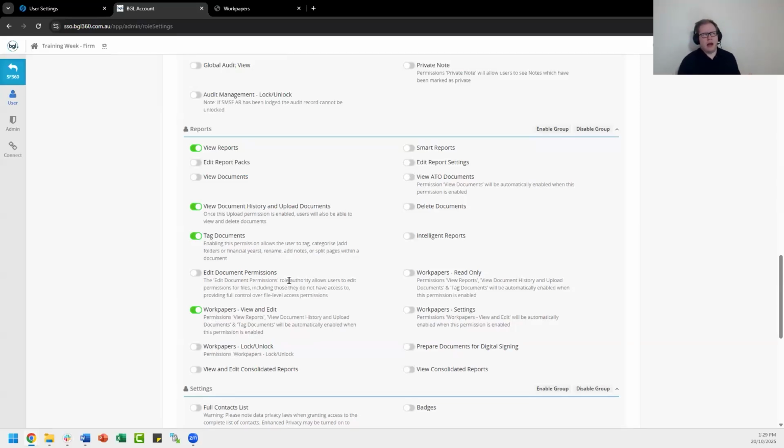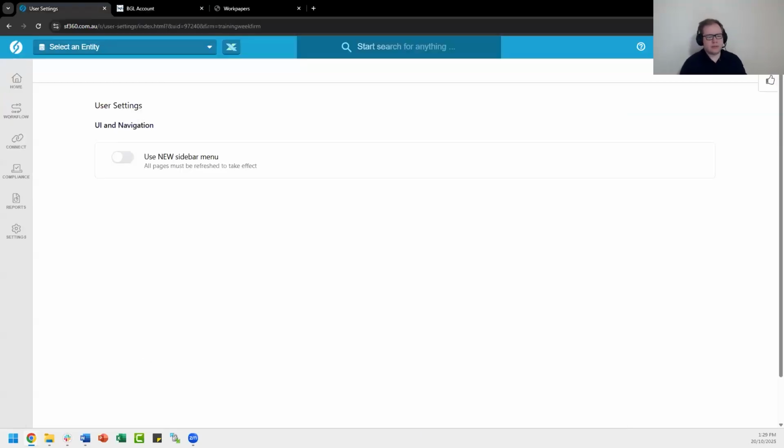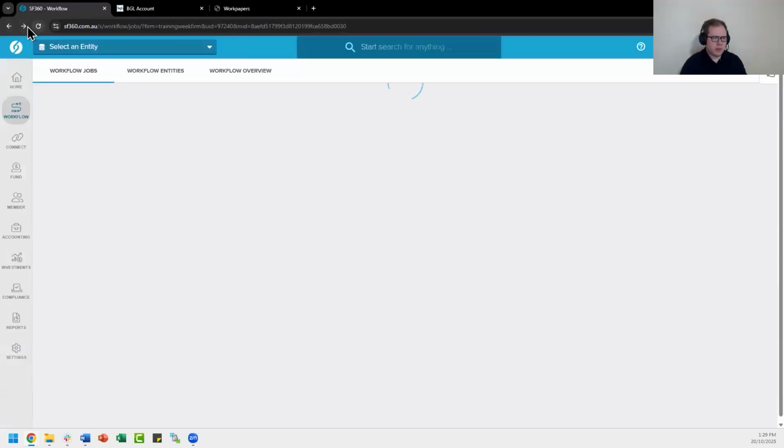So in case there was a user or someone you wanted to give access to, but you didn't want to allow them to edit any other part of the software, that is one of the options for you. You can essentially set up a role for them, attach that role to their user to restrict their access to the Workpapers screen itself. I'll jump back to Workpapers here.